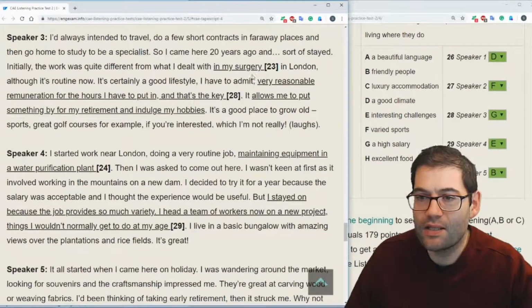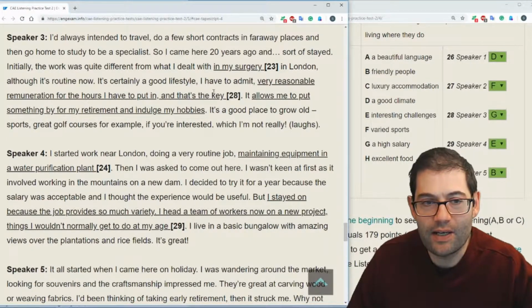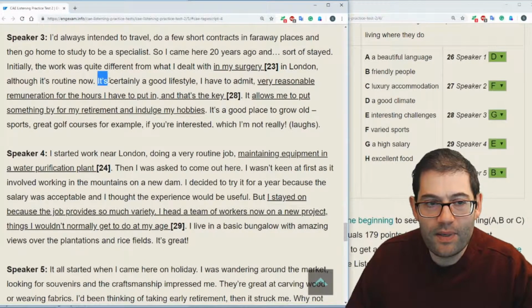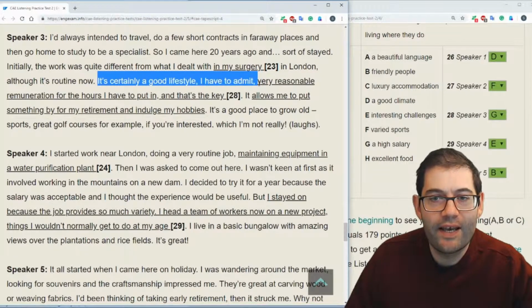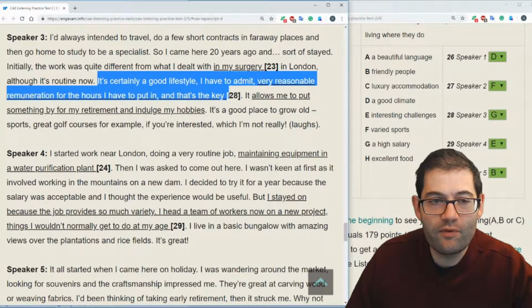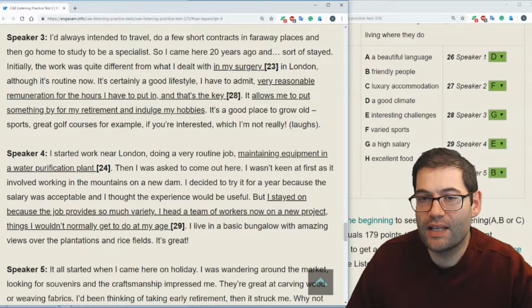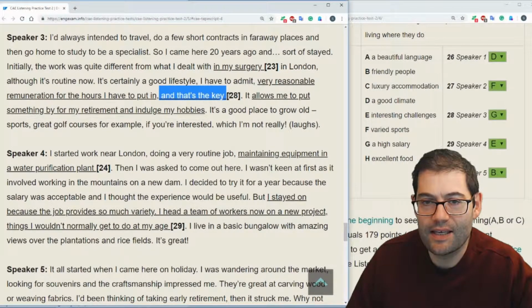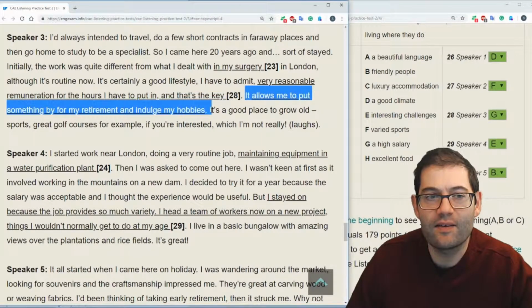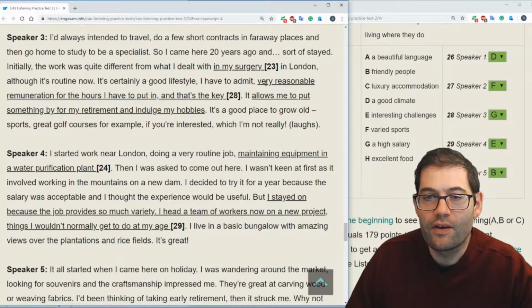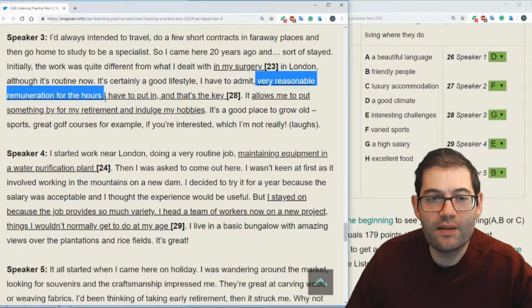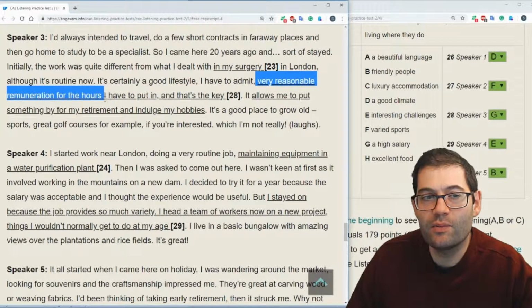Speaker number 3, the answer is G, which is a high salary. What's our vocabulary link? He talks about being a doctor. I have to admit, very reasonable remuneration for the hours I have to put in, and that's the key. So that's our advantage link. That's the key. And the reason why, it allows me to put something by, save up some money for something else. Now, interesting thing about the language here, a very reasonable remuneration.